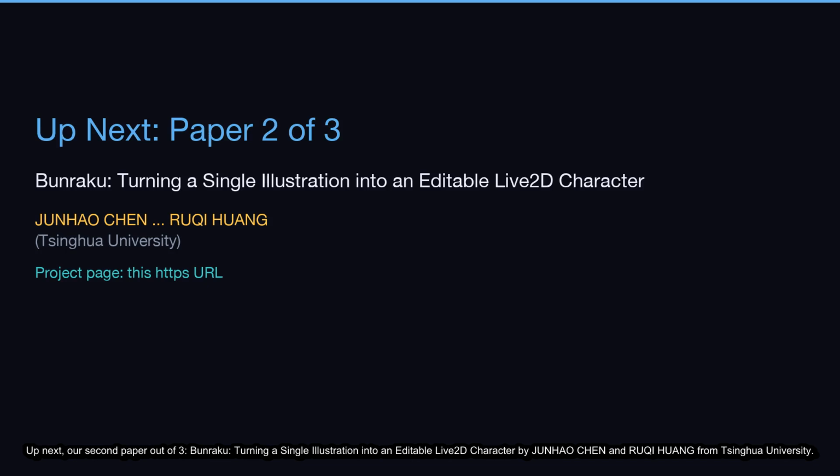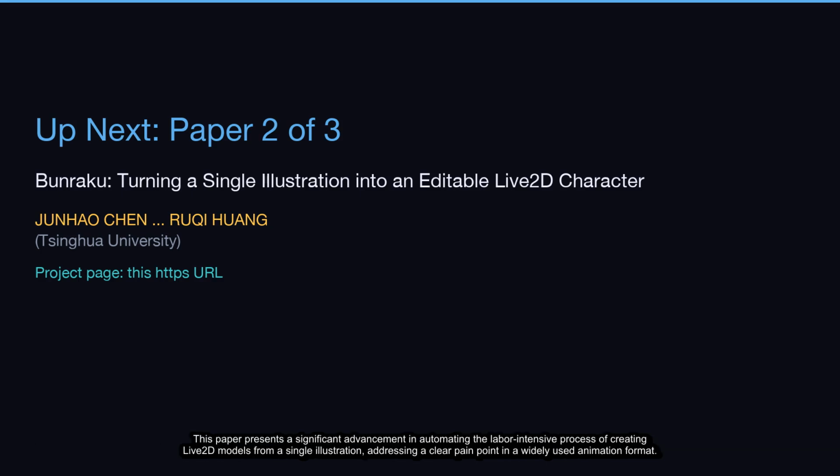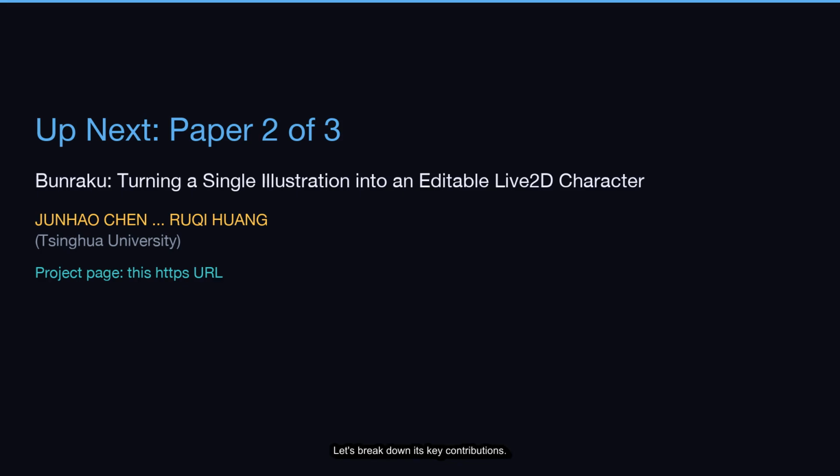Up next, our second paper out of 3, Bunraku, turning a single illustration into an editable live 2D character by Juanhao Chen and Rookie Huang from Tsinghua University. This paper presents a significant advancement in automating the labor-intensive process of creating live 2D models from a single illustration, addressing a clear pain point in a widely used animation format. Let's break down its key contributions.